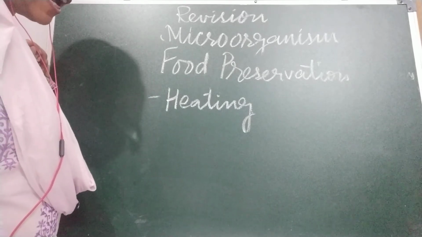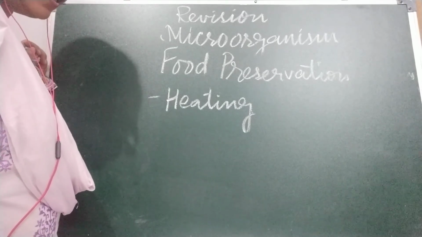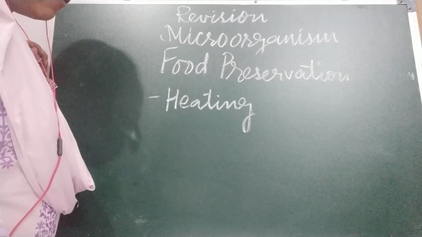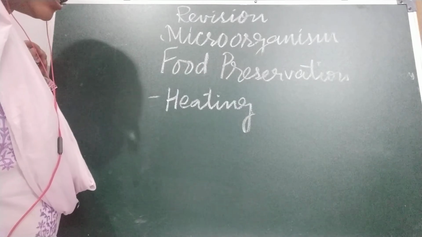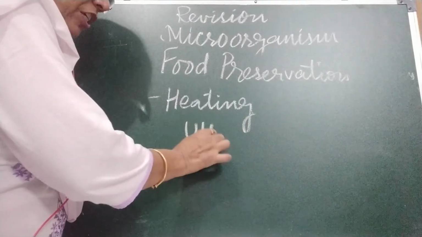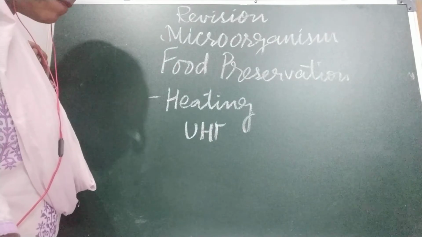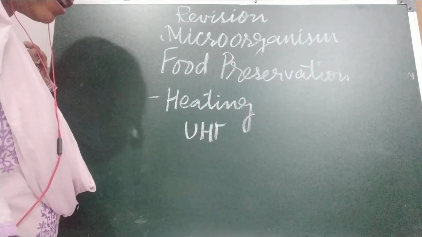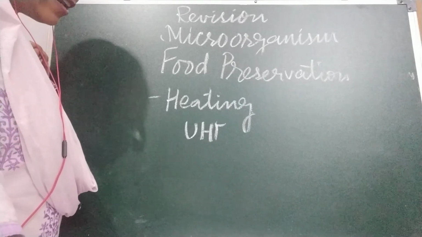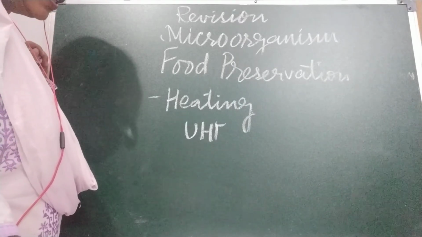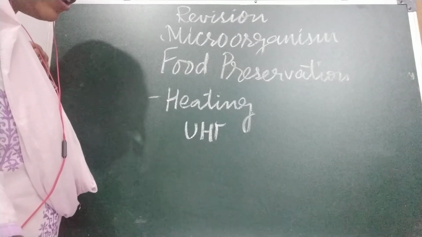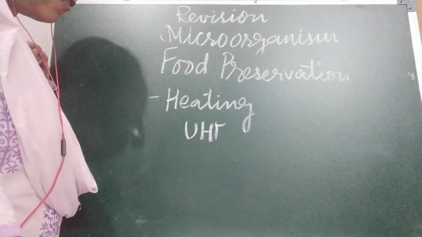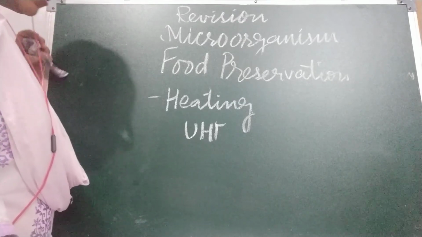Heating food to a high temperature kills microbes. We have seen at home, mother boils the milk and also water. And one treatment is ultra heat treatment. We also call it UHT, the partial sterilization of milk by heating it for a short time, around 1 to 2 seconds, at a temperature exceeding 135 degrees Celsius. UHT milk is available in Tetra packs. Its shelf life is 6 months or more until opened.